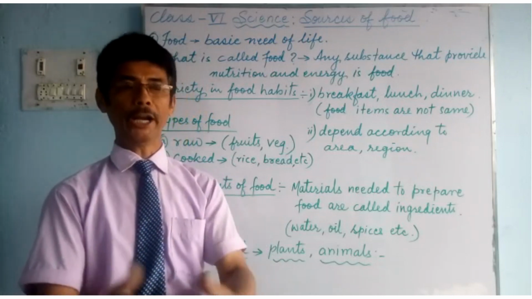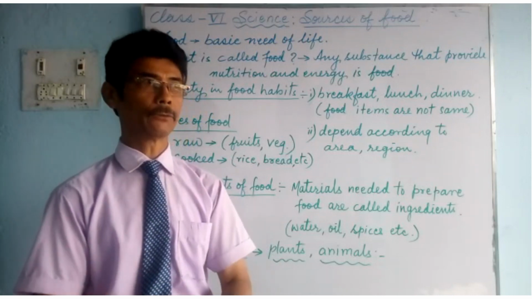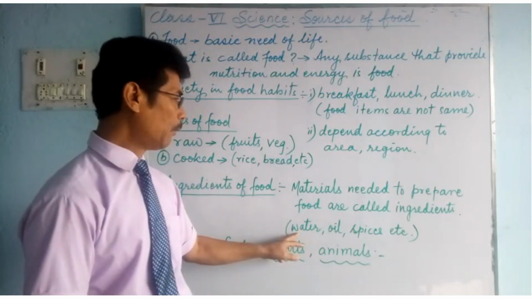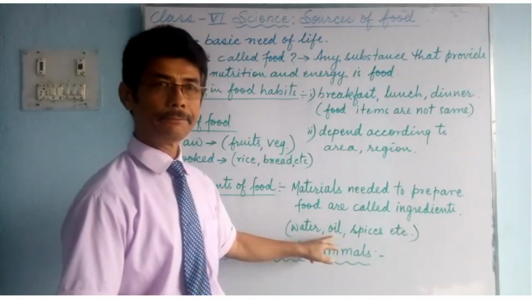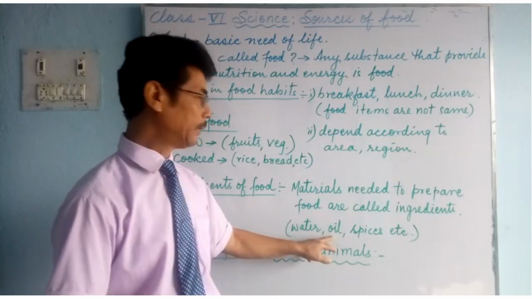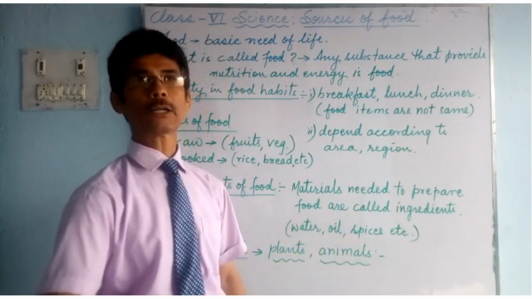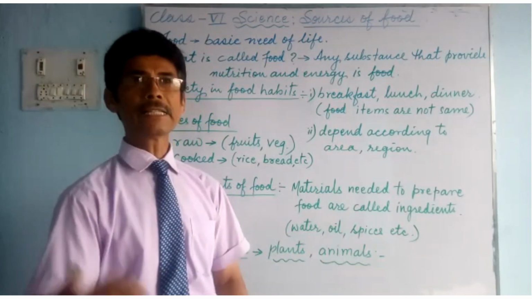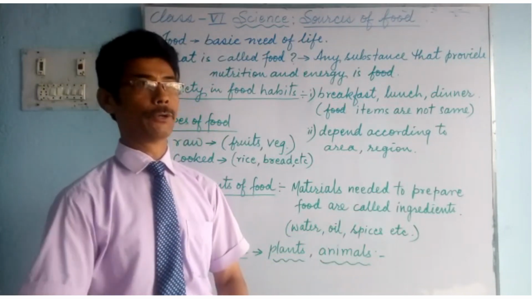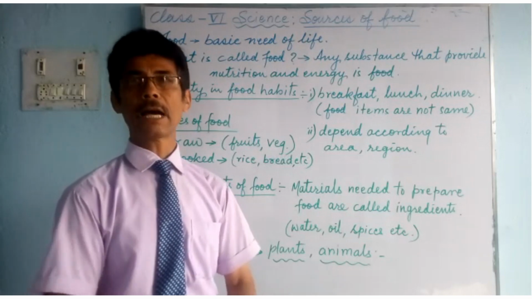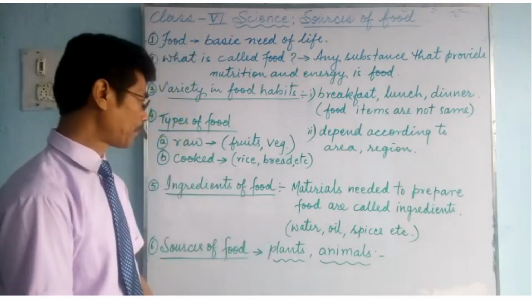The rice has to be boiled in water. While preparing our curry, we need oil, spices, salt, etc. These things are called ingredients.